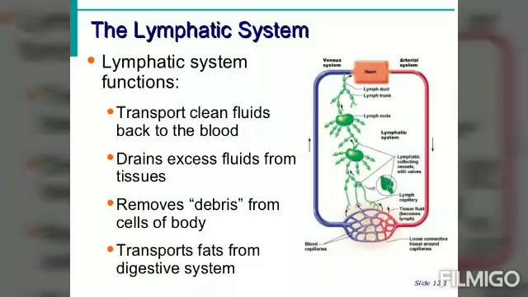It also helps in filtering harmful foreign particles and pathogens from the body. So basically this lymph is very much associated with the immune system of our body, and it also helps in removing various waste products and excess fluid from the interstitial spaces of the tissues. So these are the functions of the lymph that you have to know.